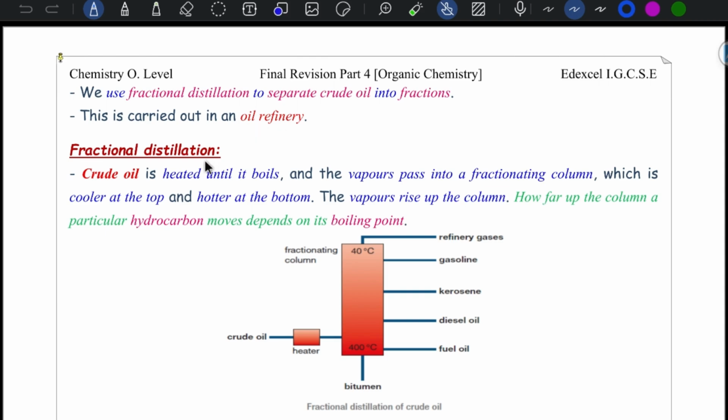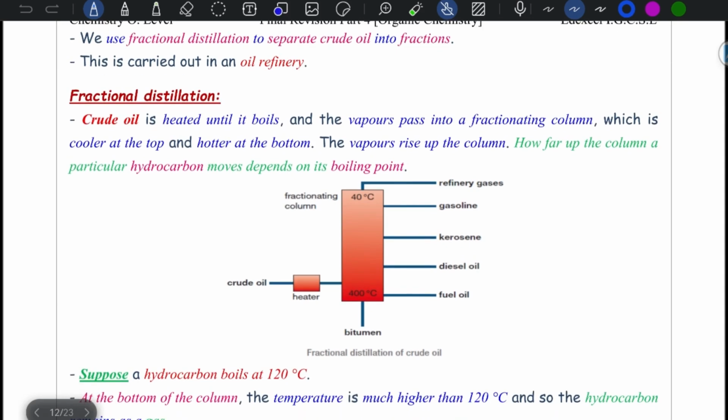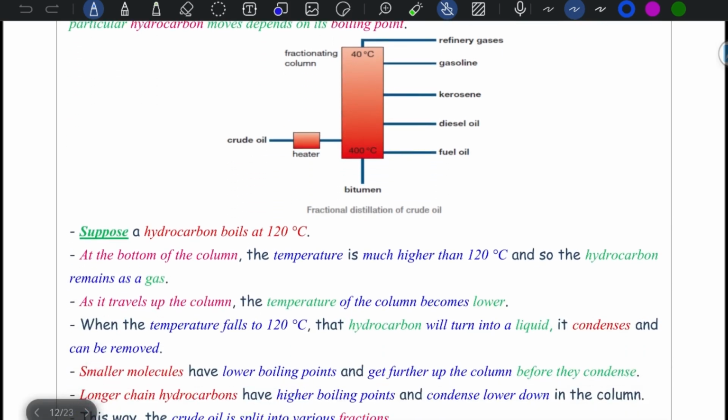When we talk about fractional distillation, crude oil is heated until it boils, and the vapors pass into the fractionating column, which is cooler at the top and hotter at the bottom, and the vapor rises up the column. How far up the column a particular hydrocarbon moves depends on its boiling point. Suppose a hydrocarbon boils at 120 degrees Celsius. At the bottom of the column, the temperature is much higher than 120, so the hydrocarbon remains as gas.